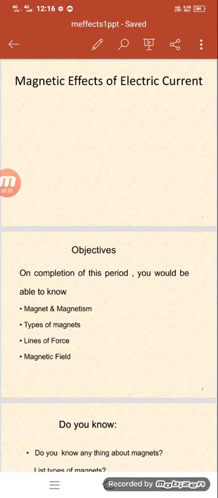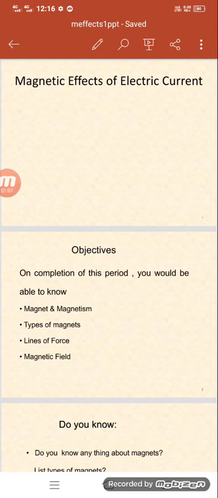That is some definitions of magnetism, what types of magnets we have, what is the meaning of magnetic field lines or lines of force, and what is the meaning of magnetic field. We are going to learn this in this topic or in this PPT.